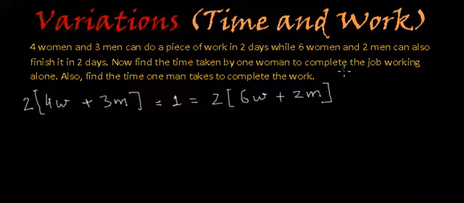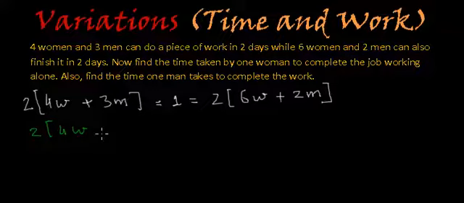Yes. So if we solve it further, and since both this side and this side are equal to 1, that is the unit work, we can peacefully omit this 1 and write this statement as 2 times (4W plus 3M) is equal to 2 times (6W plus 2M), right?